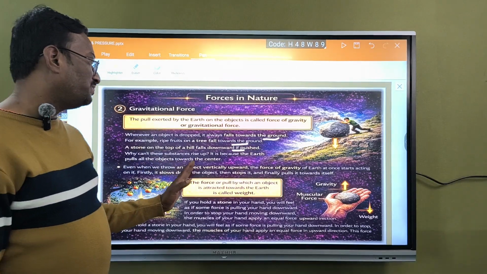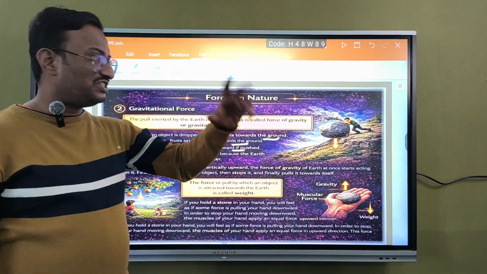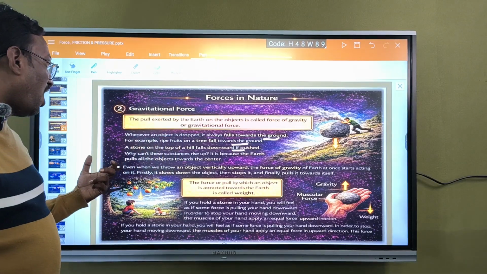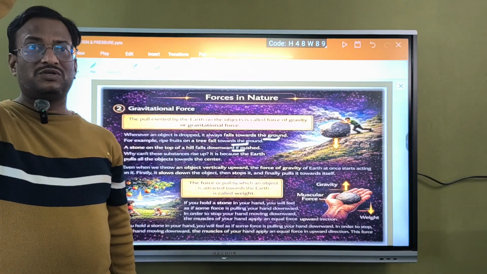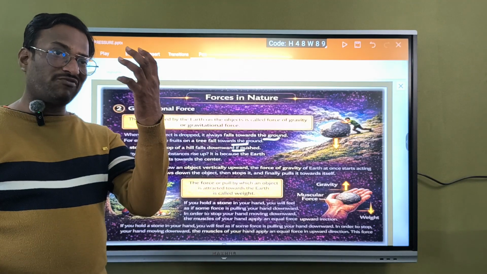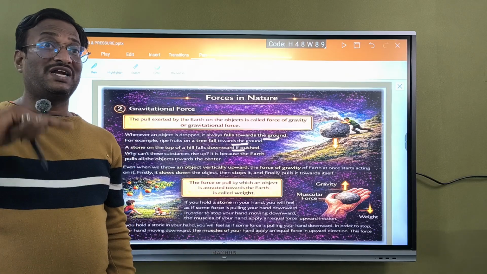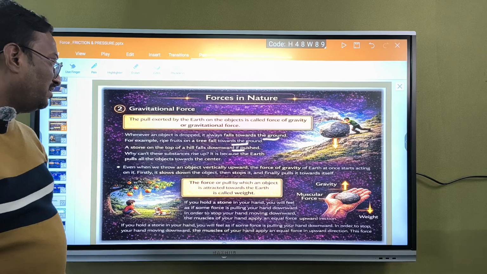Even when we throw an object vertically upward, the force of gravity of the earth at once starts acting on it. When we throw a body upward towards the sky, there is the force of gravity on that object, right? What happens there?